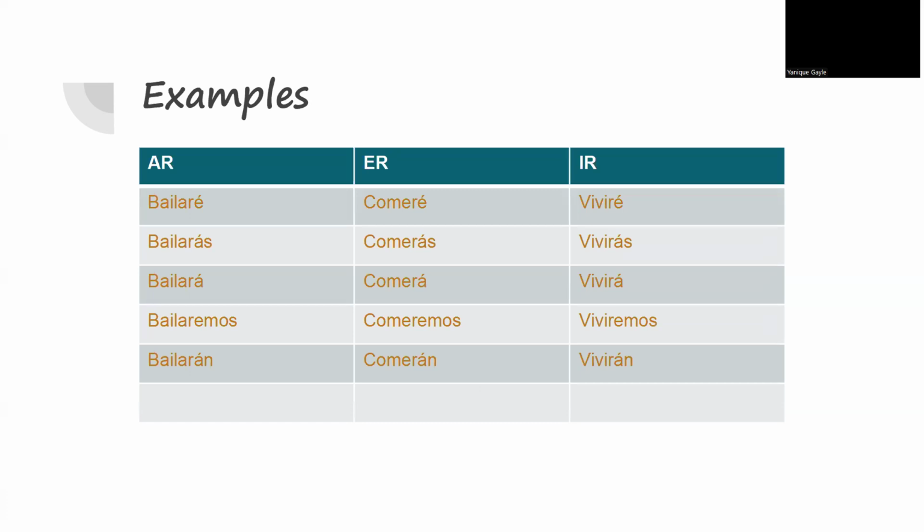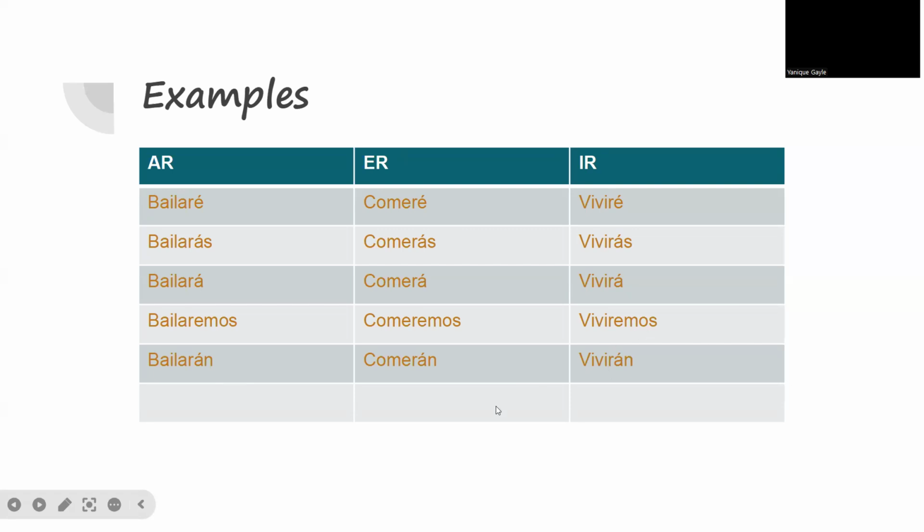For example, AR verbs, bailar. It's going to be bailaré, tú bailarás, él, ella, usted bailará, nosotros bailaremos, ellos, ellas, ustedes bailarán. For comer, which means to eat: comeré, comerás, comerá, comeremos, comerán. And vivir. Sorry, this was supposed to be vivir, not ir. Viviré, vivirás, vivirá, viviremos, vivirán.